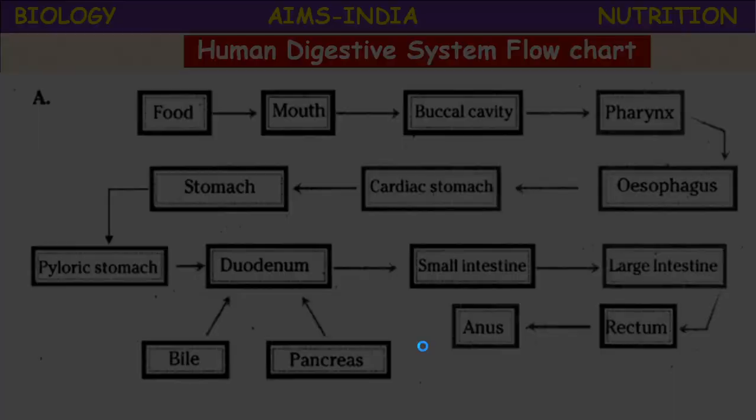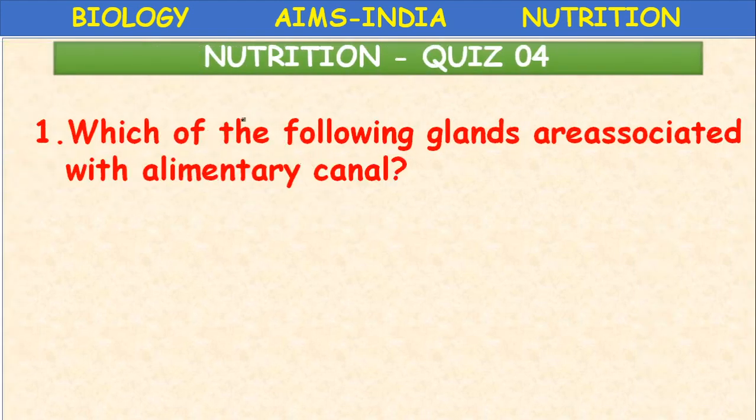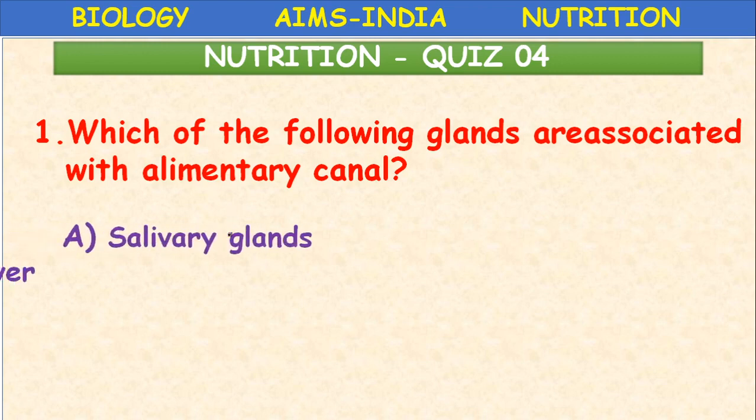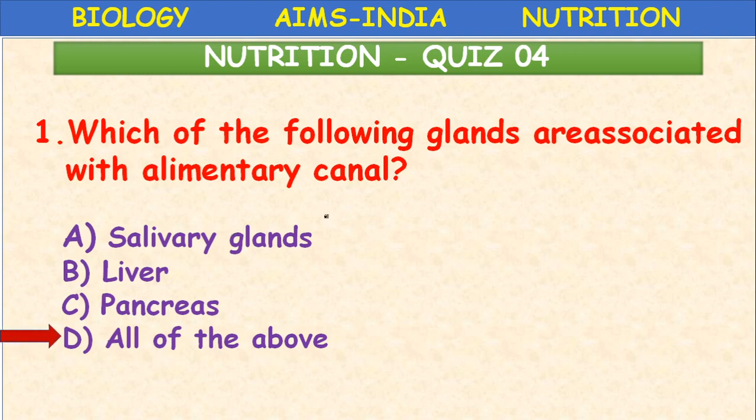Okay children, so let us test ourselves. Today's quiz number 4. Which of the following glands are associated with alimentary canal? Salivary gland, liver, pancreas. So your answer is all of the above. Saliva, bile juice, pancreatic juice are produced by these glands.